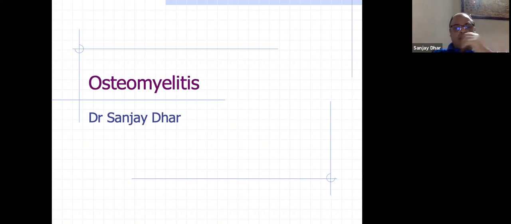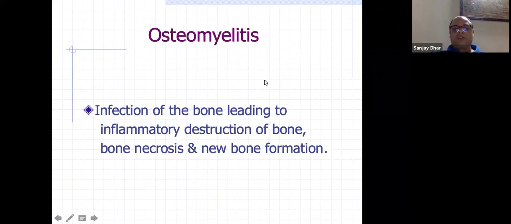So that's why it becomes very important, because as Ashish said, it's an important entity both for exams and overall knowledge, because we should be able to differentiate osteomyelitis from any other infection, particularly post-operative osteomyelitis, or even after TKR, how to have a high degree of suspicion you should have. So moving ahead, osteomyelitis, just with the definition, it is an infection of the bone leading to